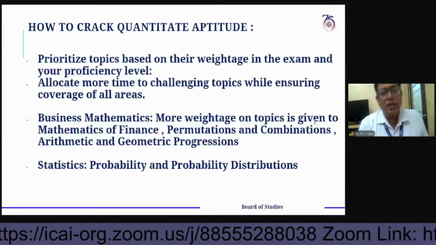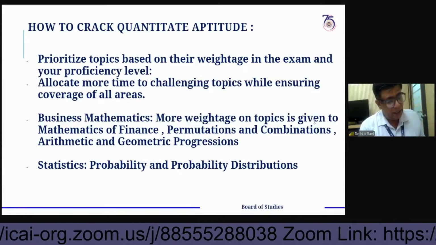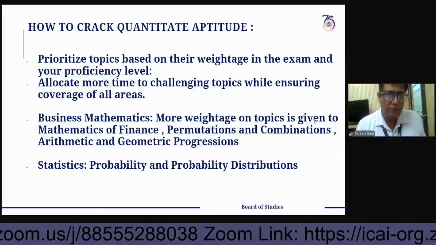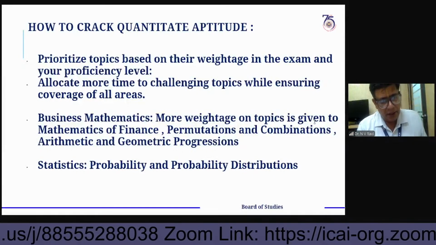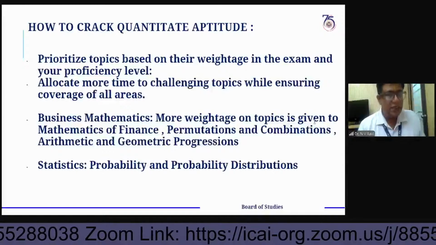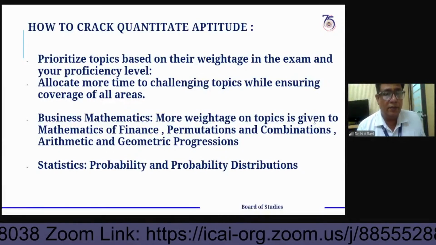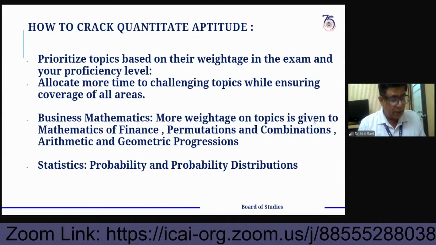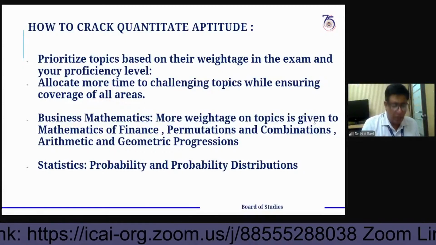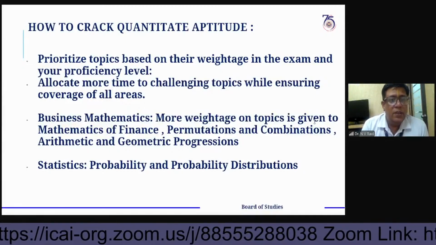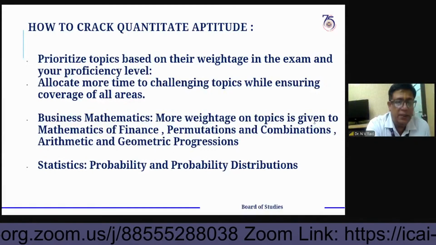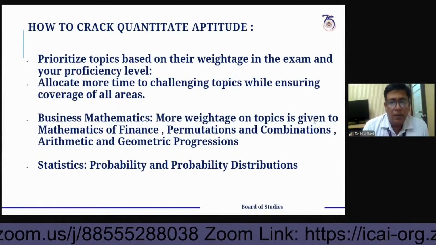In probability, you should study the addition theorem of probability, the multiplication theorem of probability, and conditional probability, and the related formulas are also given. Work out those aspects thoroughly in these problems. Apart from that, suppose theoretical aspects are given in the probability chapter, those aspects you can also study.